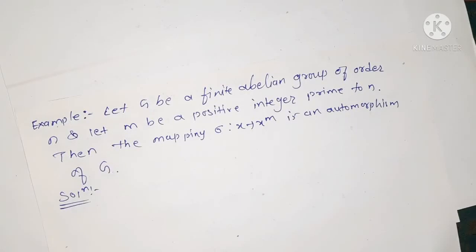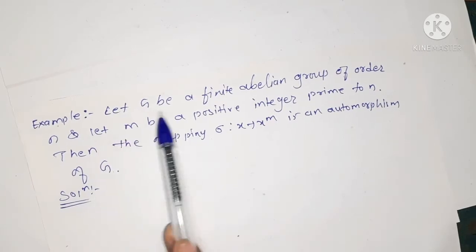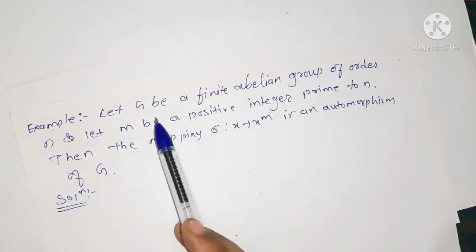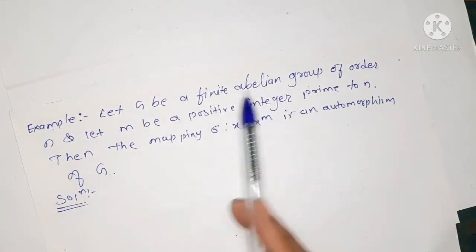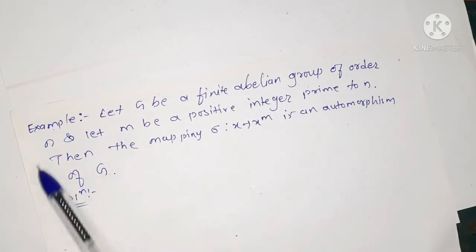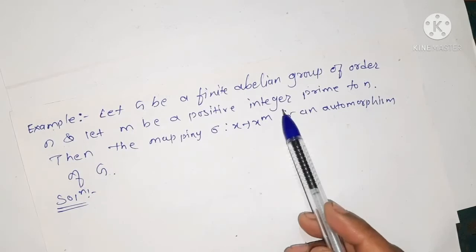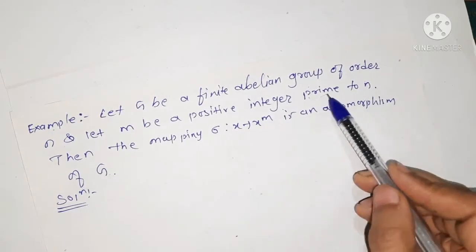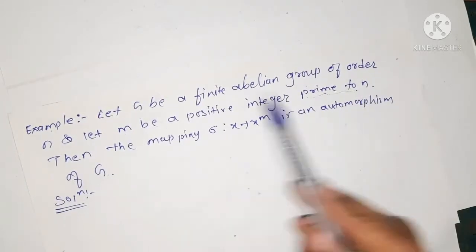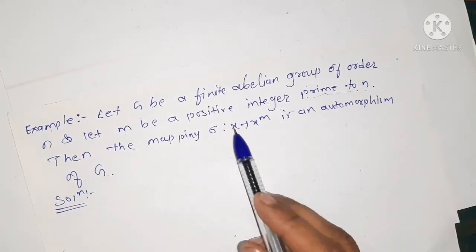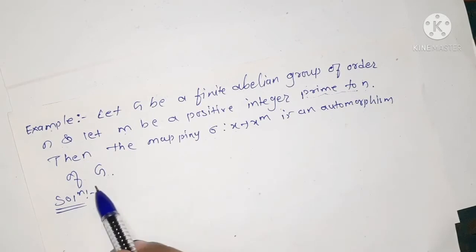Hello students, in today's lecture we are going to see an example on the automorphism. The first example is: let G be a finite abelian group of order n. That is, we are given that G is finite, it is an abelian group, and the order of G is n. Let m be a positive integer prime to n. Prime to n means the GCD of m comma n is 1. Then the mapping sigma from x to x^m is an automorphism of G.